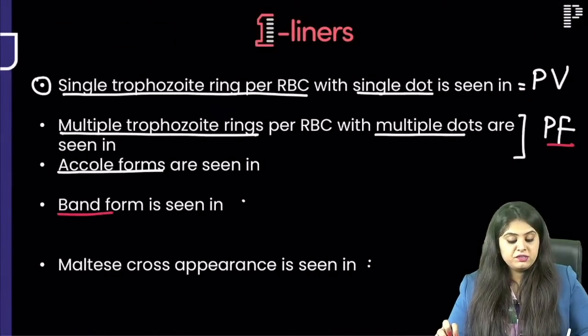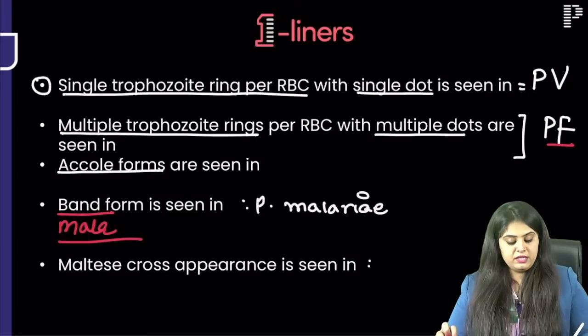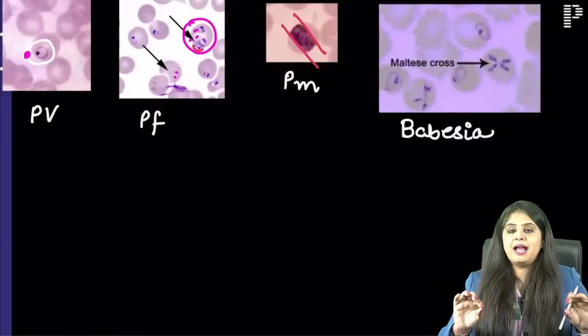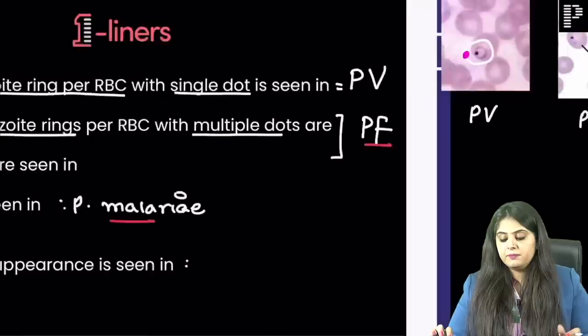Okay, where do you see band form? We used to learn it as mala band. So band form is seen in Plasmodium malariae. When it doesn't look like a ring, ma'am, instead of a ring it's looking like a band. So band forms are seen in Plasmodium malariae.